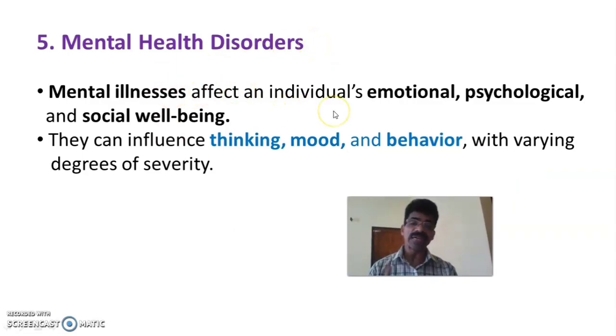Mental illness affects the individual's emotional, psychological and social well-being. So it affects three aspects of our living, that is the emotional aspect, the psychological aspect and our social well-being. It can also influence our thinking, our mood and our behavior with varying degrees of severity. Sometimes it may be mild or moderate, or it may be a severe problem with our thinking process, our mood, the present status and our behavior or personality.